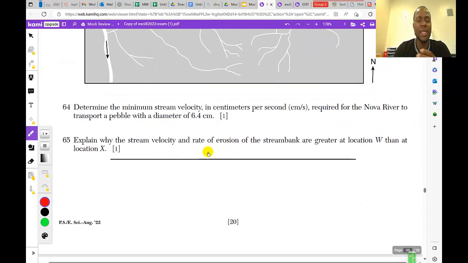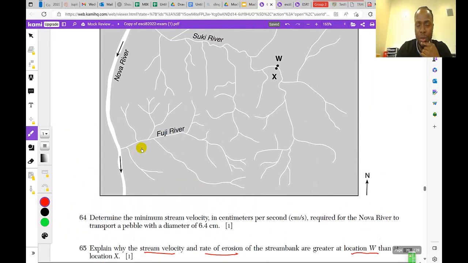Question 65 says, explain why the stream velocity and rate of erosion of the stream bank are greater at location W than at location X. So let's look at that diagram together, shall we? So we see two locations there, location X and location W right there.